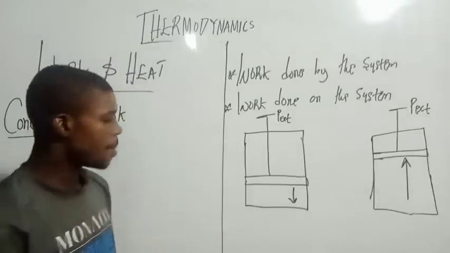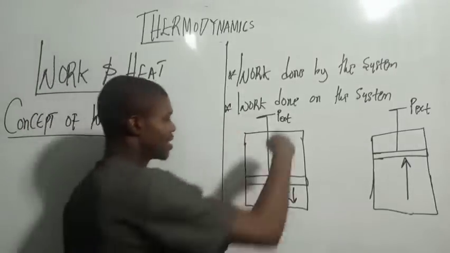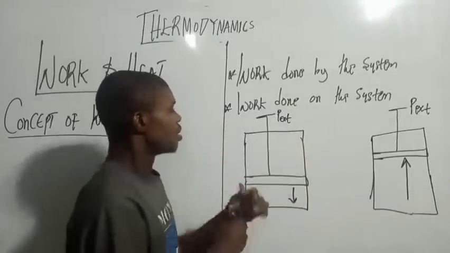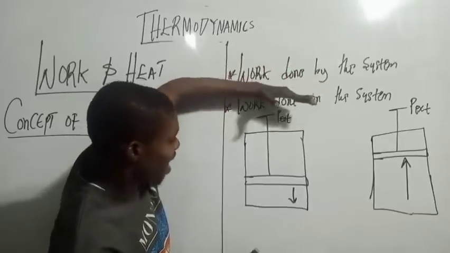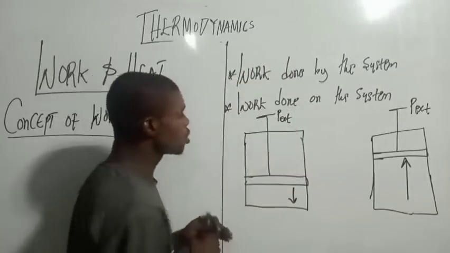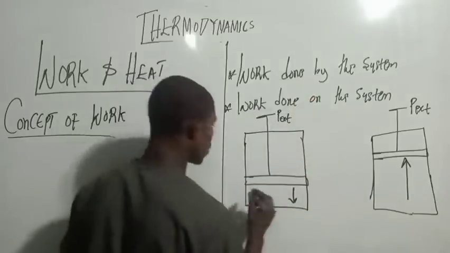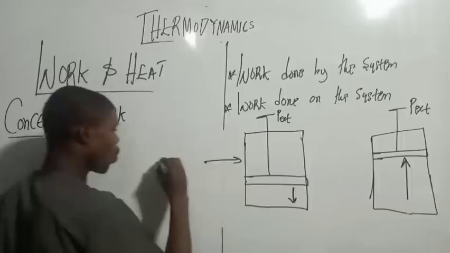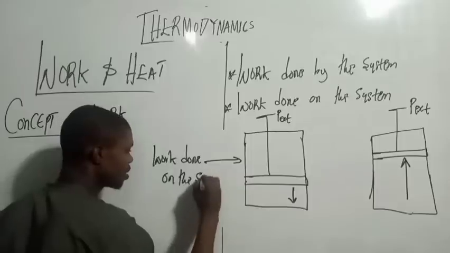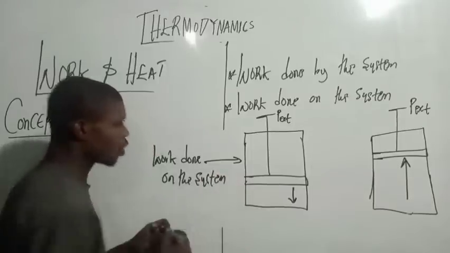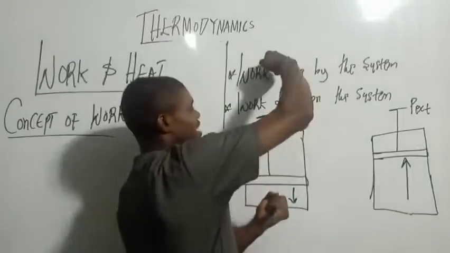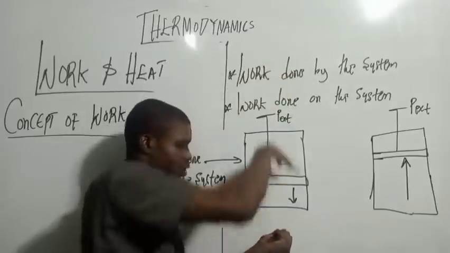When you look at this one here, you can see that the pressure is going down. The pressure is acting against the system. So this is called work done on the system. Because when work is done on the system, the pressure is going down, that is, there's an increase in external pressure.